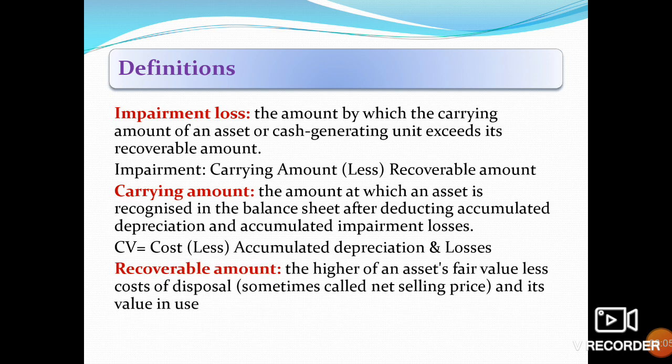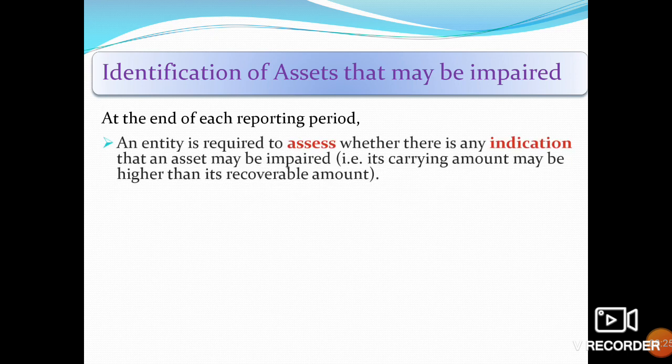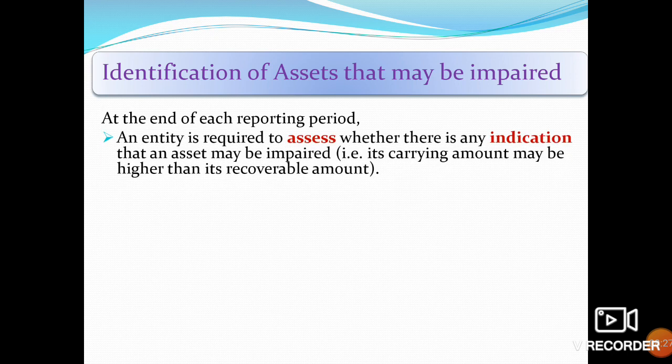Recoverable amount: the higher of an asset's fair value less cost of disposal, sometimes called net selling price, and its value in use. Identification of assets that may be impaired. At the end of each reporting period, an entity is required to assess whether there is an indication that an asset may be impaired. Its carrying amount may be higher than its recoverable amount.